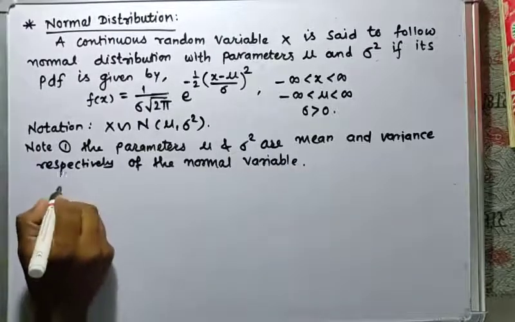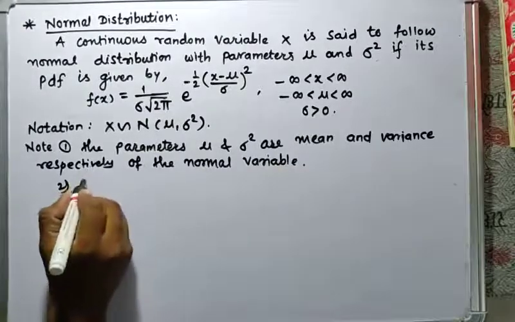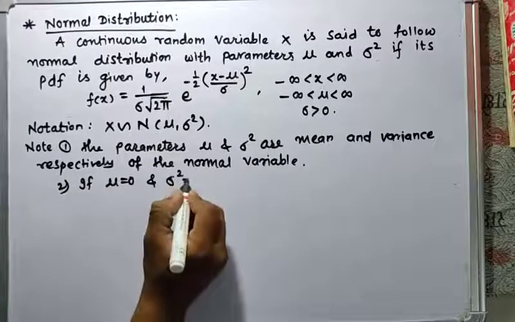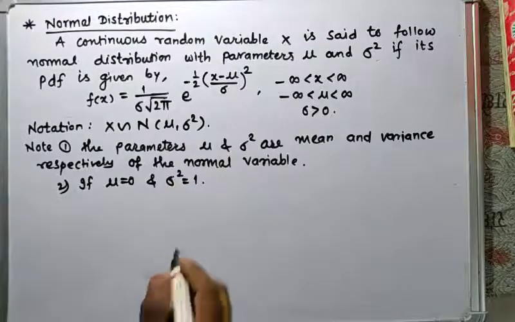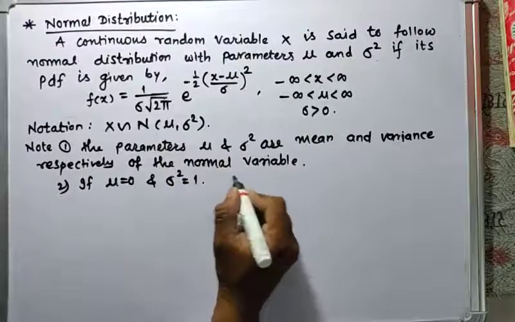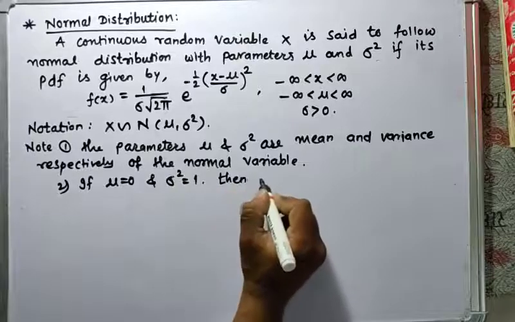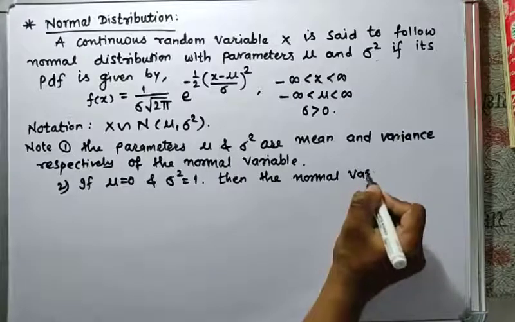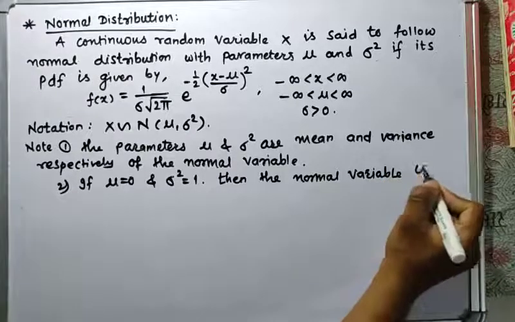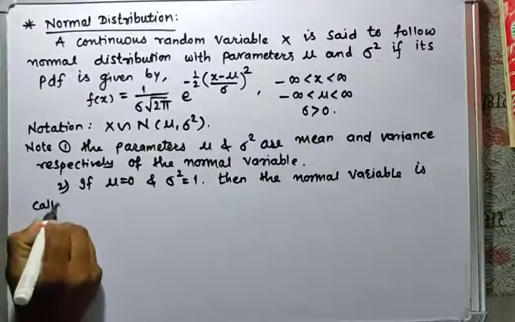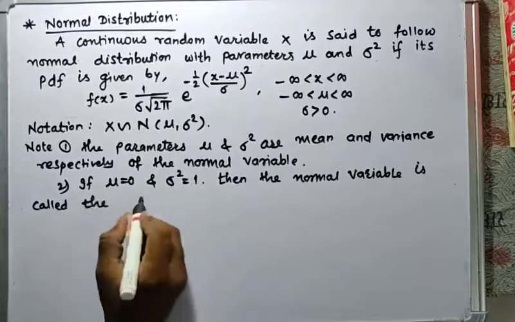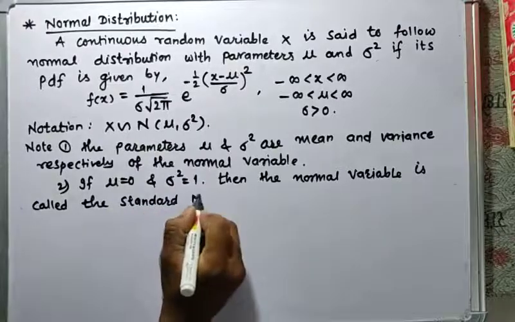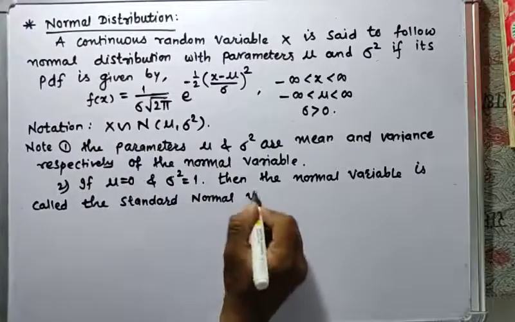And second, if mu is 0 and sigma square is 1, then the normal variable is called the standard normal variable.